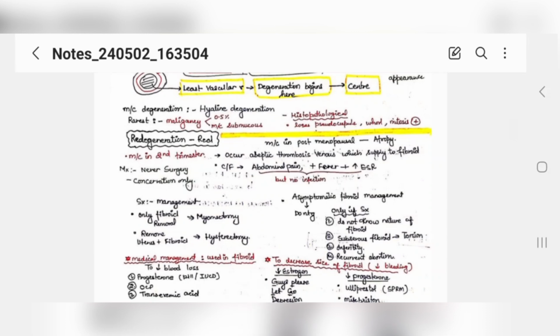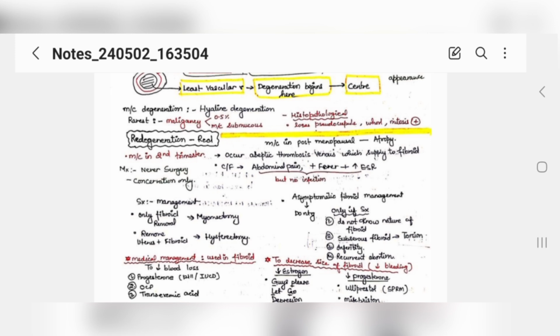Okay, now what is red degeneration? This most commonly occurs in postmenopausal patients, and secondly most commonly in the second trimester. Okay, what happens? An aseptic thrombosis, without infection, of the veins which supply the fibroid occurs. A thrombus will be formed.